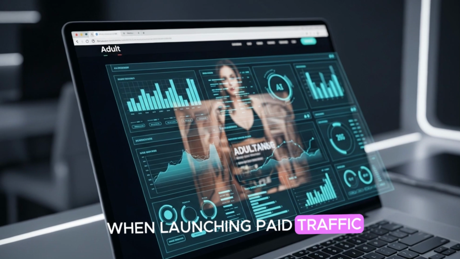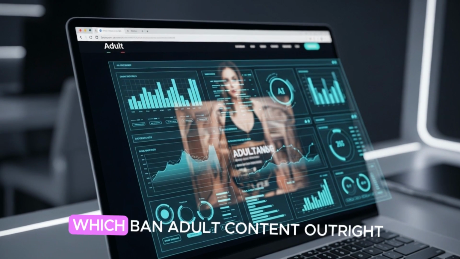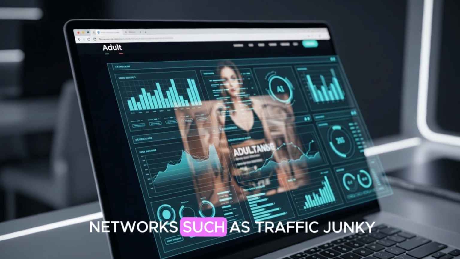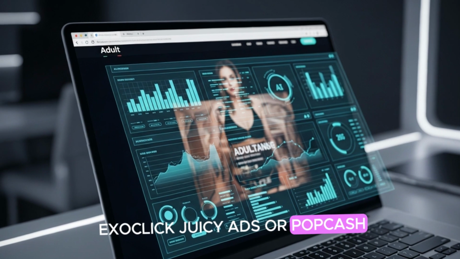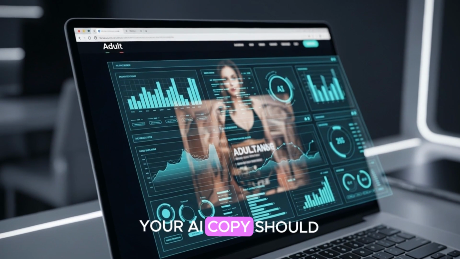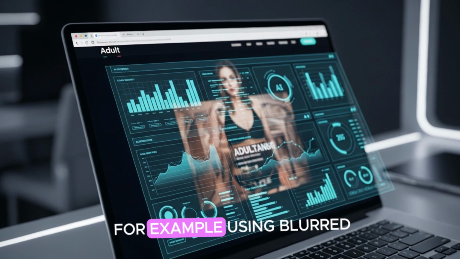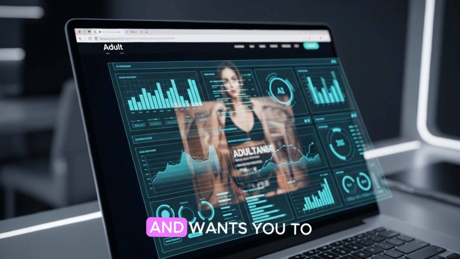When launching paid traffic, stay away from mainstream ad networks like Facebook and Google, which ban adult content outright. Instead, use adult-friendly networks such as TrafficJunky, ExoClick, JuicyAds, or PopCash. When creating ad creatives, your AI copy should suggest explicit themes without violating ad rules. For example, using blurred visuals with taglines like "She's not wearing much and wants you to see more."